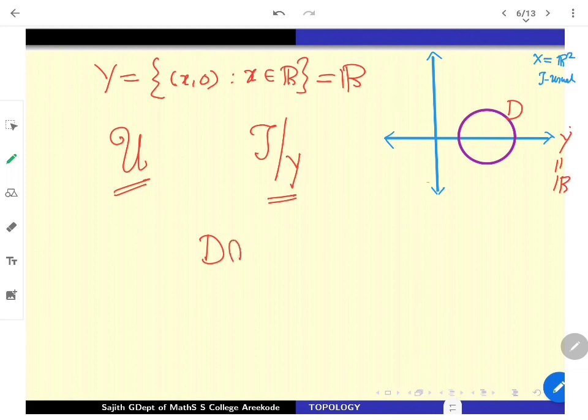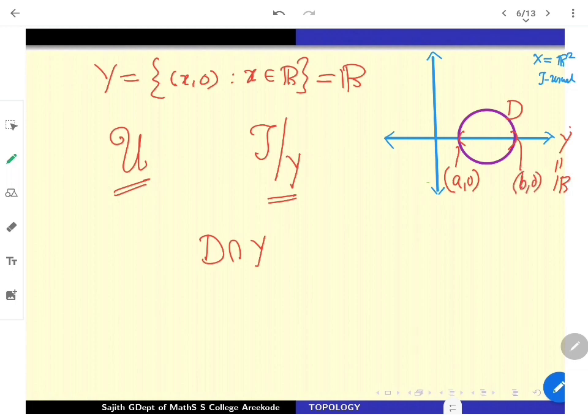Its intersection with R, that is Y, is open in the subspace topology. So D intersection Y, where D is an open circular disk in the plane, gives this interval. If there is a non-trivial intersection, I can mark this end as A0 and this end as B0.